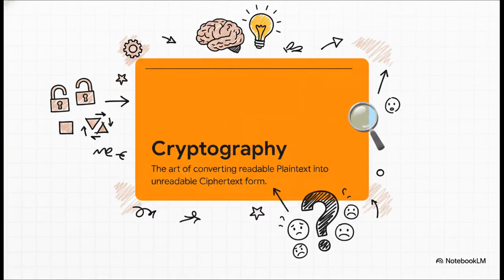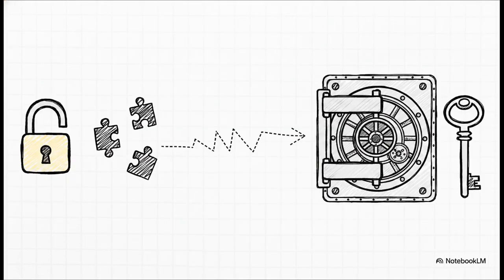And here's the exact, definitive definition you should write down if they ask you tomorrow. Cryptography is the art of converting readable data, which we call plain text, into an unreadable form, which we call ciphertext. Basically, it ensures that even if someone manages to steal your data file, it just looks like absolute gibberish to them. Now, there are a bunch of different ways to encrypt this data.